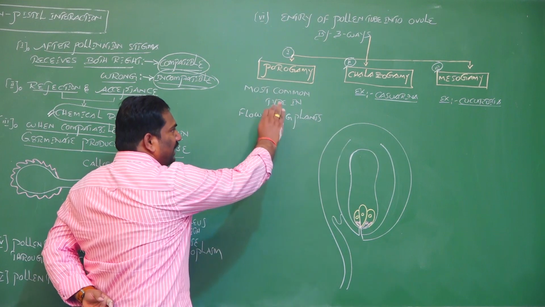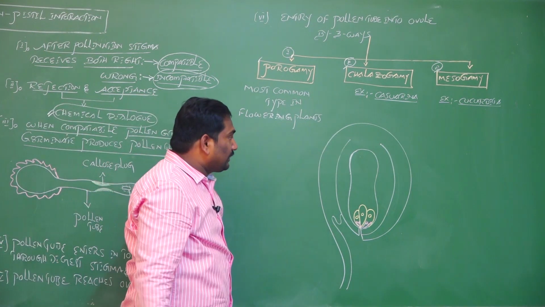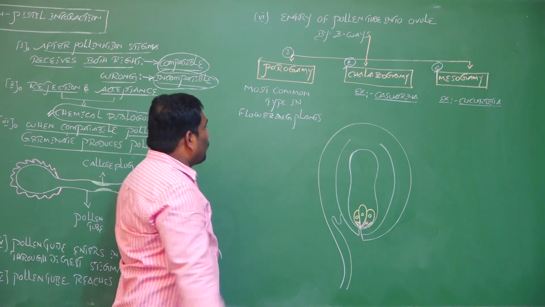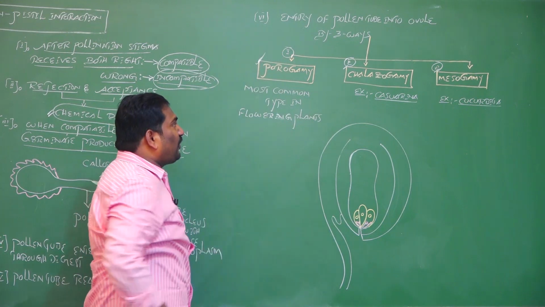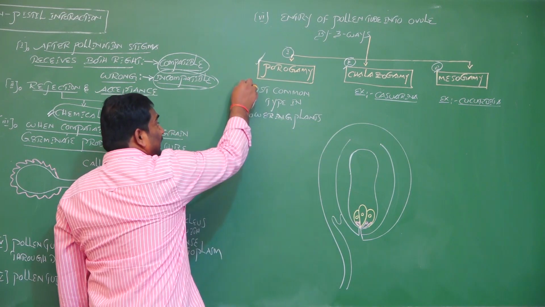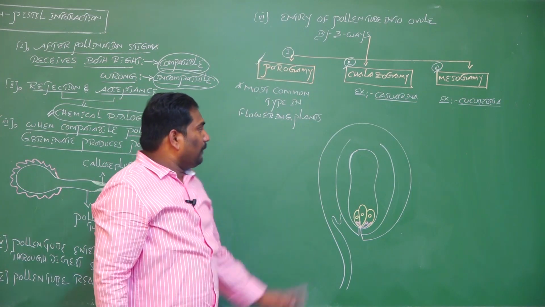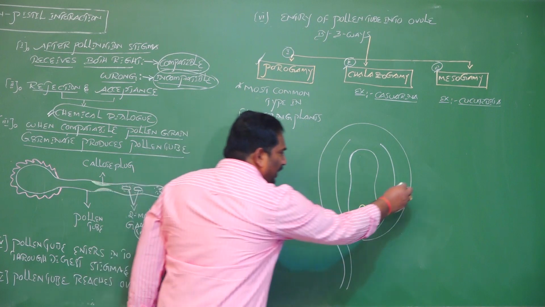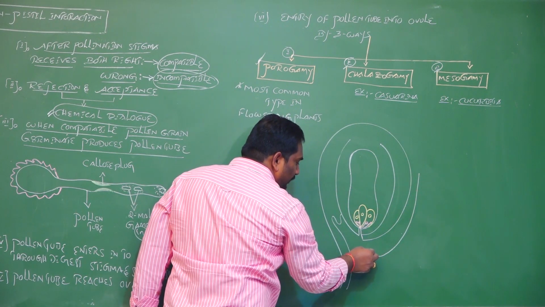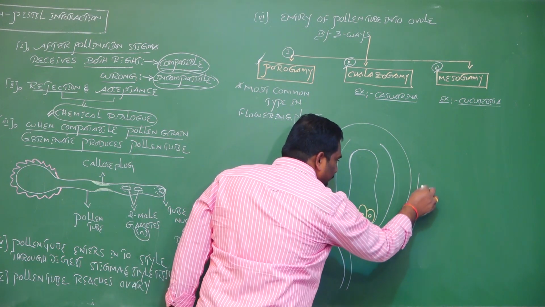Out of these three types of entry of pollen tube into ovule, the most common type in flowering plants or angiosperms is porogamy. Porogamy means the entry of pollen tube into ovule through the micropyle.